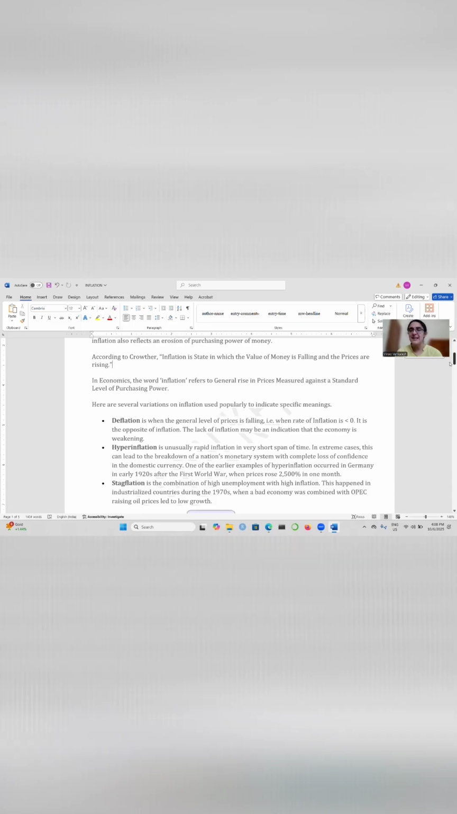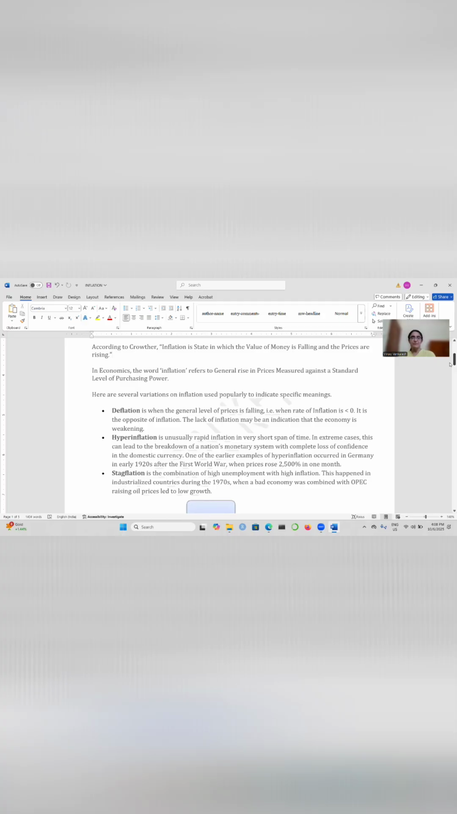Let's look at a definition. According to Crowther, inflation is a state in which the value of money is falling and the prices are rising. Let's look at a few terms associated with inflation.